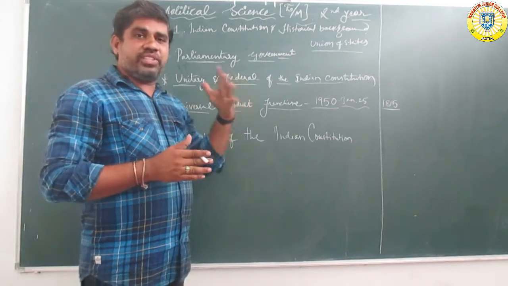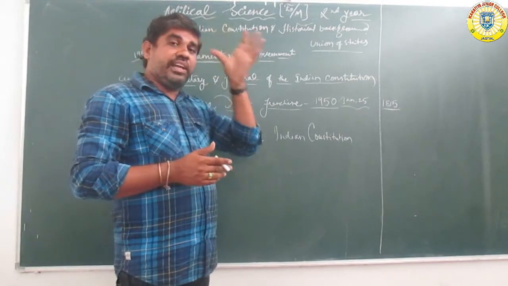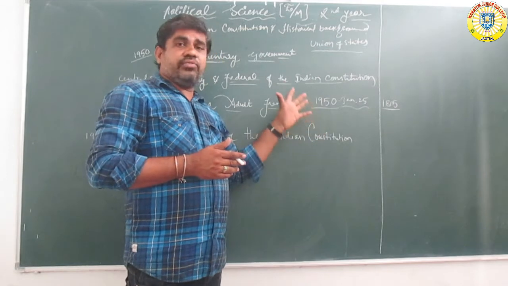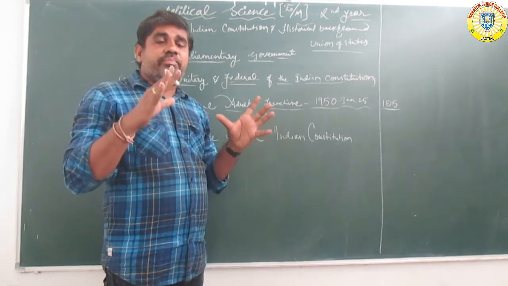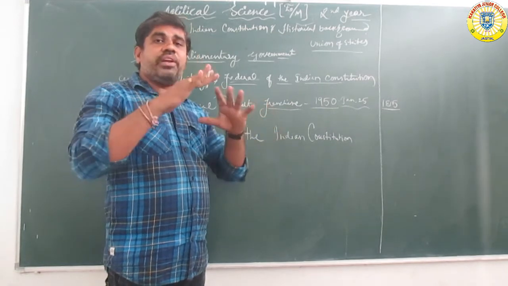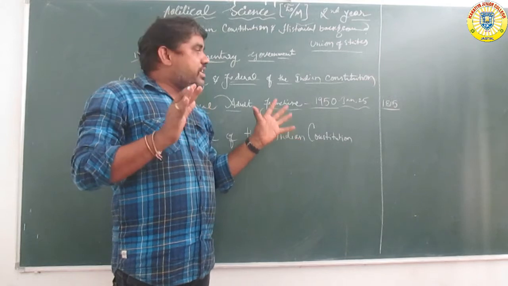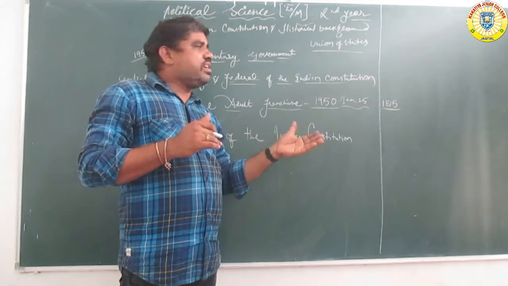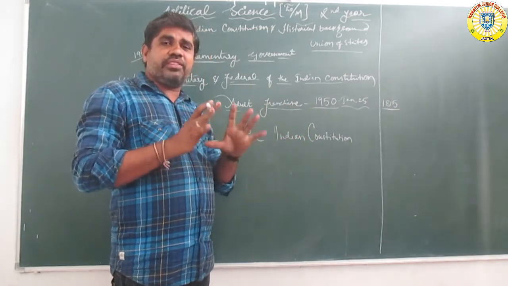In the British government period, first 1815, after that 1880, next 1920. In this period elections were conducted, but not all over India, only some parts, meaning some provinces. The remaining provinces did not have the right to vote.